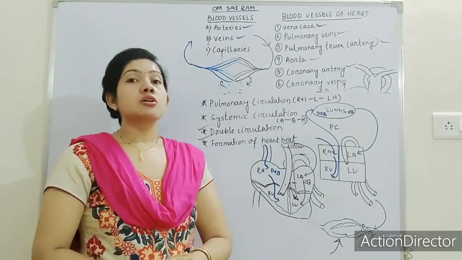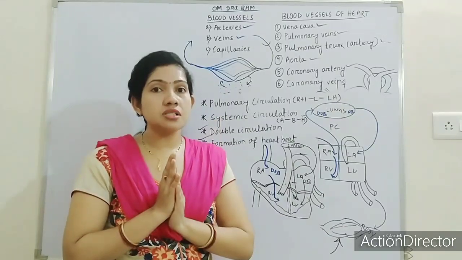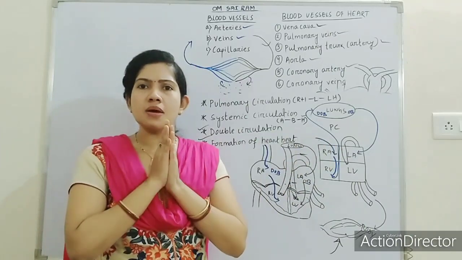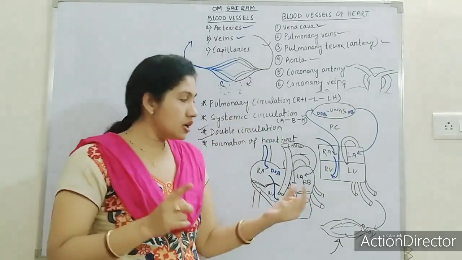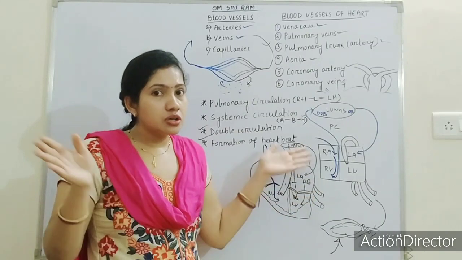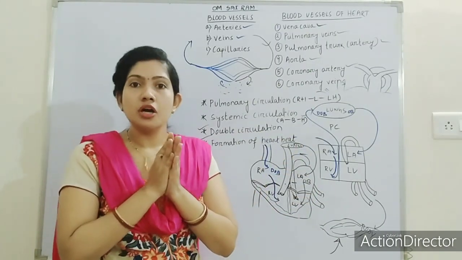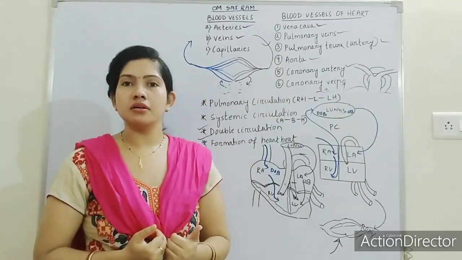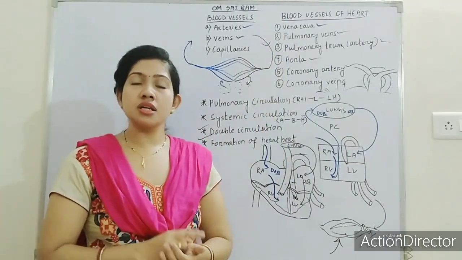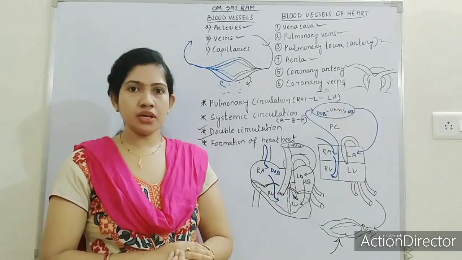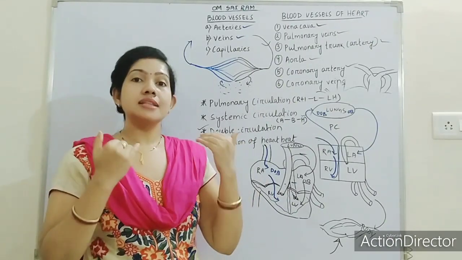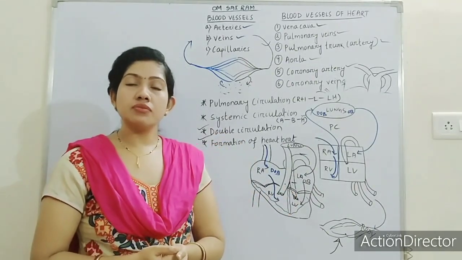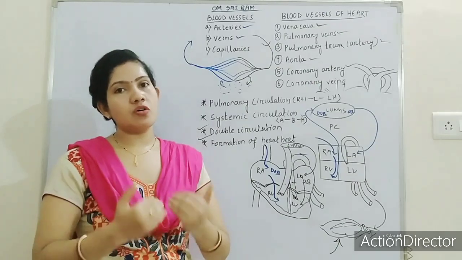So got it? Which one is the first beat of the heart? Closing of the tricuspid and bicuspid valve. They close by making a sound. And the closing of the semilunar valve, they also close by making a sound. Why do they close? So that there will not be backflow of blood. The oxygenated and the deoxygenated blood should not mix with each other. That's why there are flaps or valves. So the closing of the semilunar valves makes the second beat of the heart.